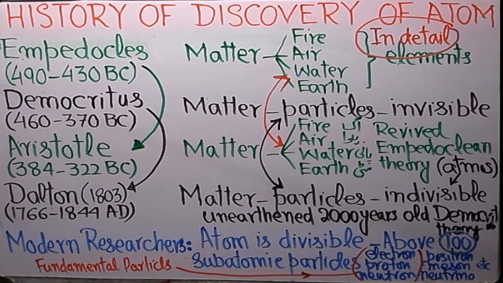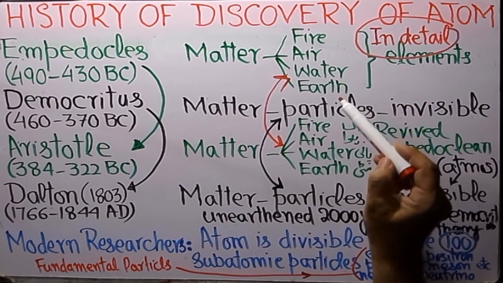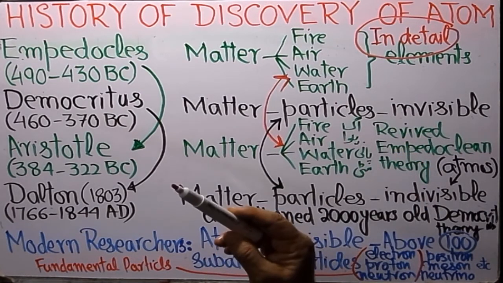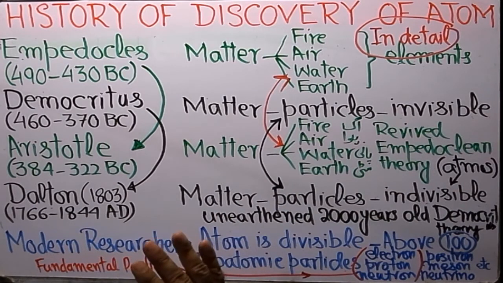And I was talking about the Empedocles theory that matter is composed of fire, air, water, and earth. And he went on to explain some other aspects also. He said that there are two types of forces, love and strife. Strife means conflict.